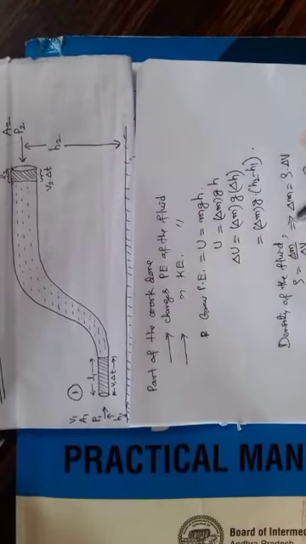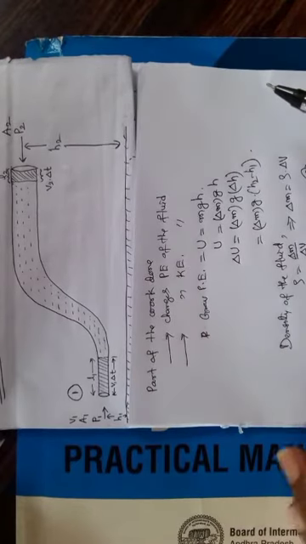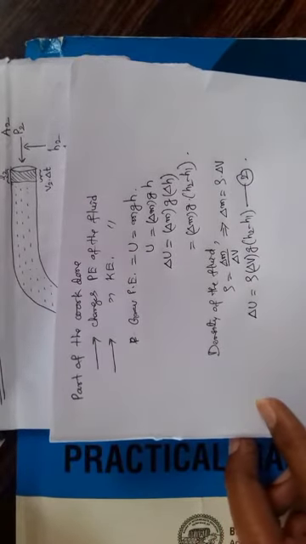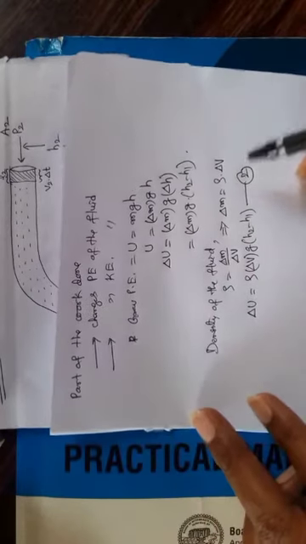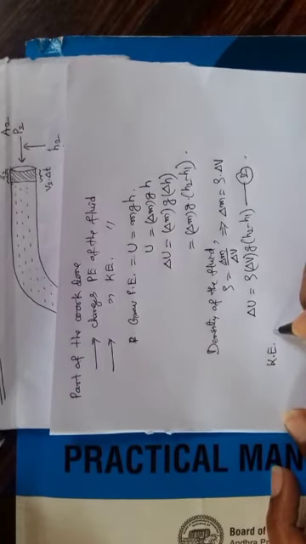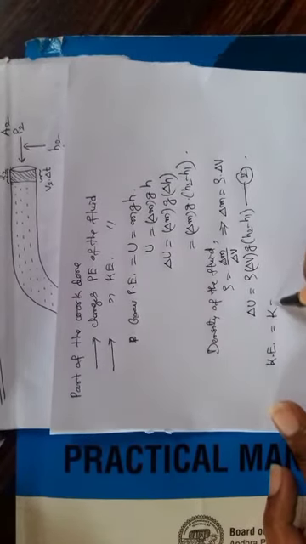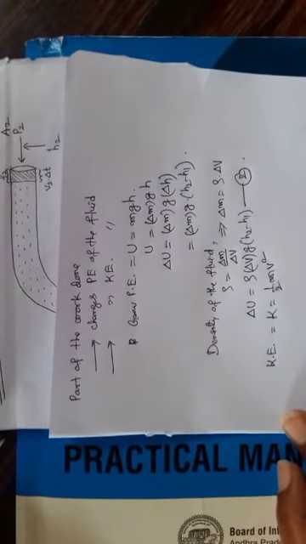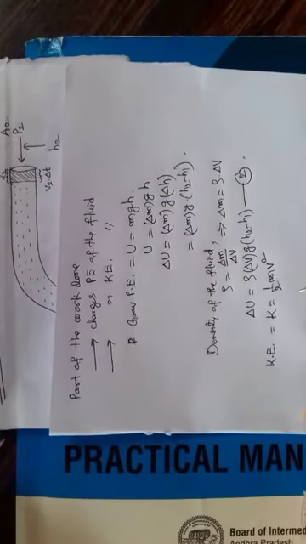Now the remaining work done is utilized to change the kinetic energy of the fluid. So what is the formula for kinetic energy? K is equal to half m v square.